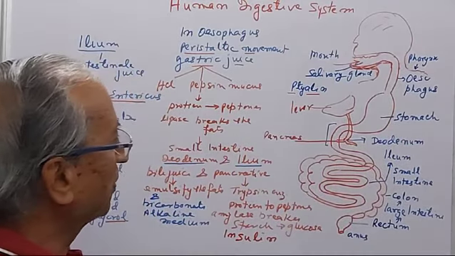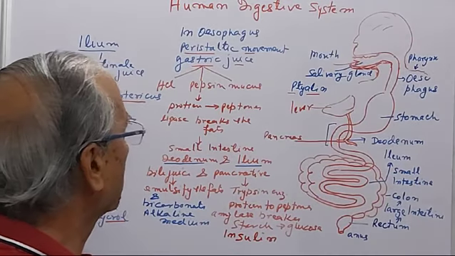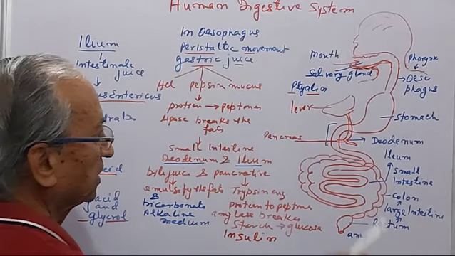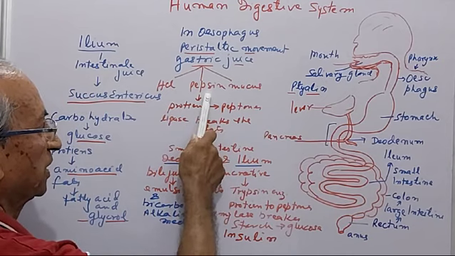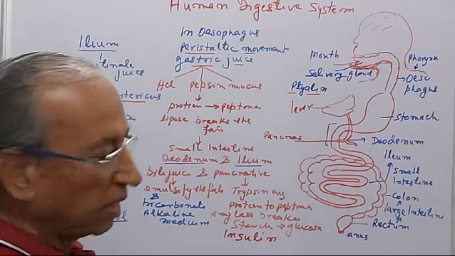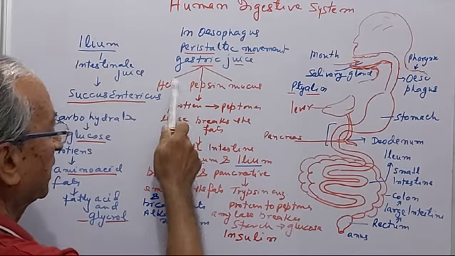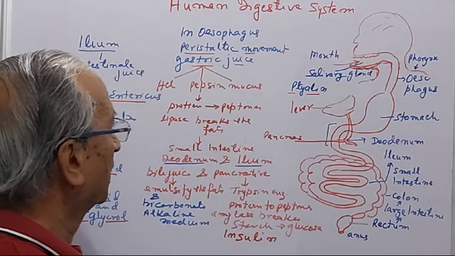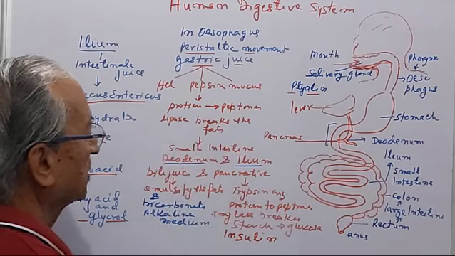Now the food remains in the stomach for almost 3 hours, and the stomach releases gastric juice. This gastric juice contains hydrochloric acid, pepsin, and mucus. Now this pepsin works in the acidic medium to break the protein into peptones, and some lipase is there that also breaks the fats.